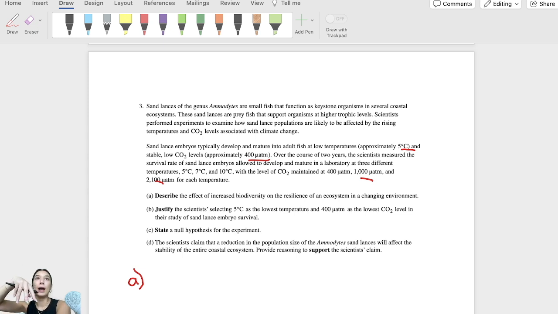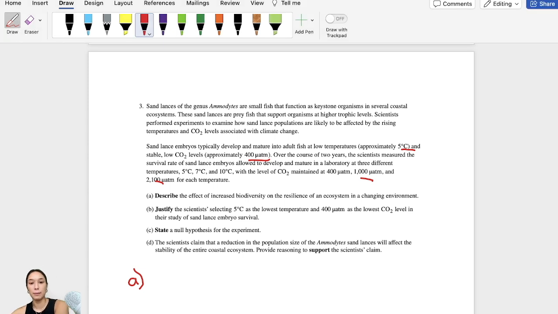However, if I have a bunch of different organisms within the same environment, and something happens like a shift in the food chain or maybe an invasive species, it's not going to knock out everything in that ecosystem. It might only knock out a little bit, and that's what ecosystem resilience is. It's their ability to come back from some sort of event. The more biodiversity you have, the more resilient the ecosystem is going to be.